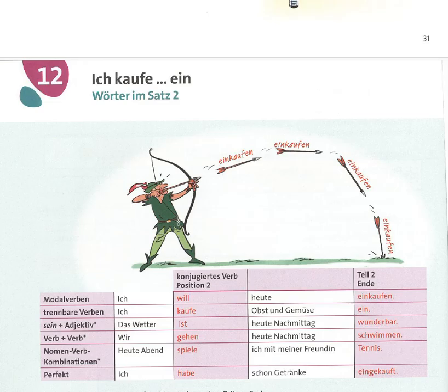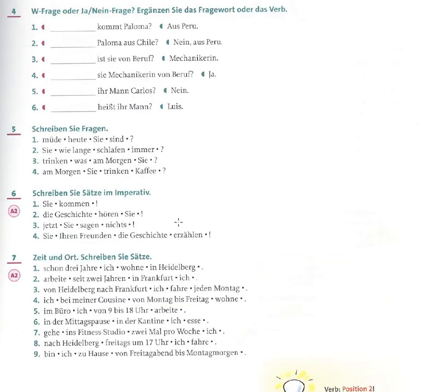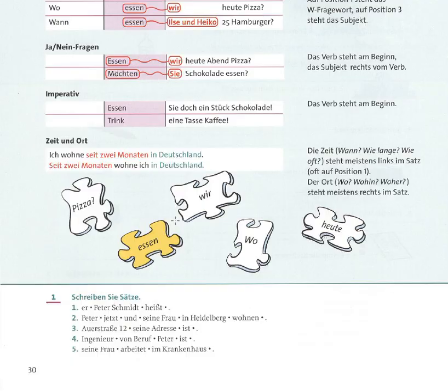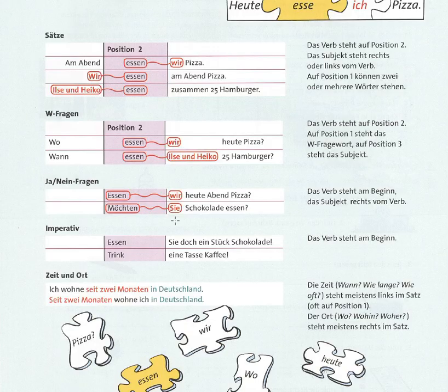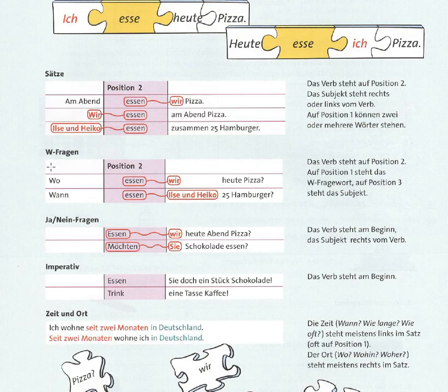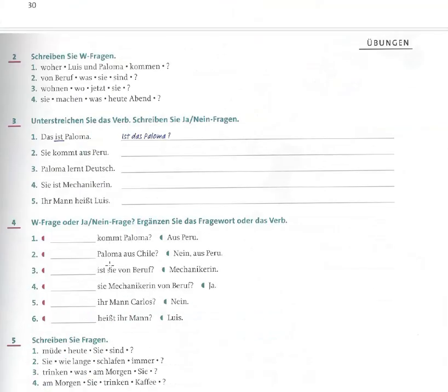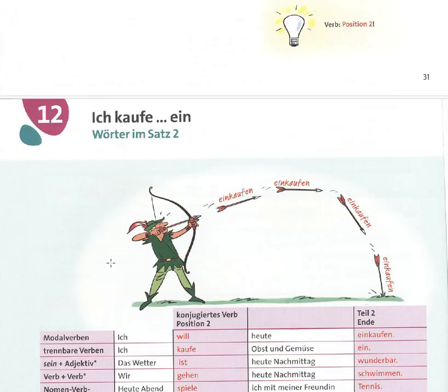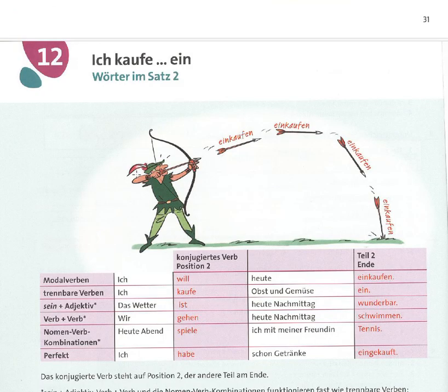As we talked and explained in the previous video some other structures, like how can we make simple sentences, Fragen, question sentences, Ja-Nein-Fragen sentences, imperative sentences. In this lesson, we will explain more structure of these sentences.